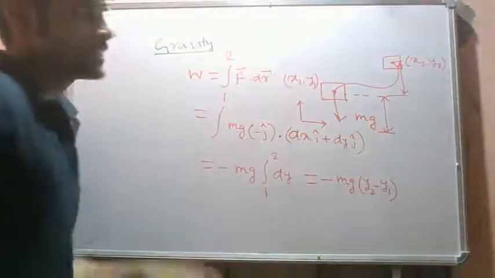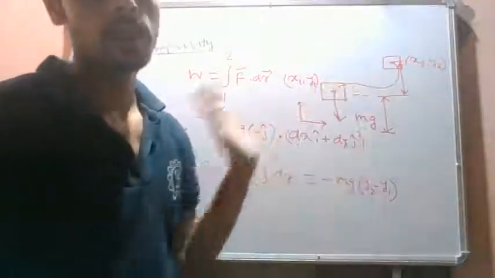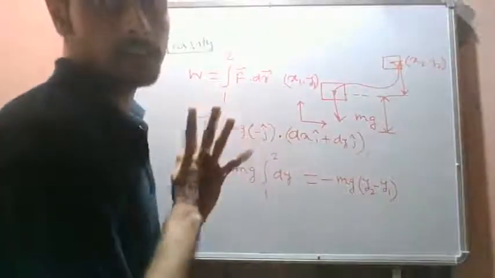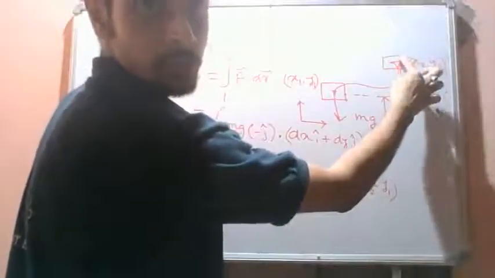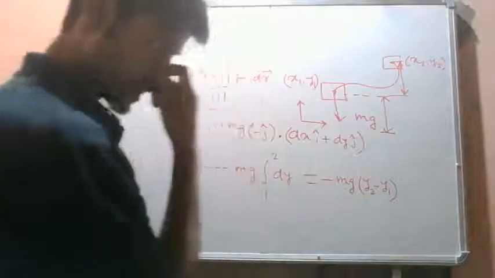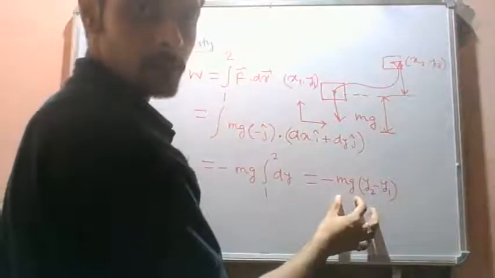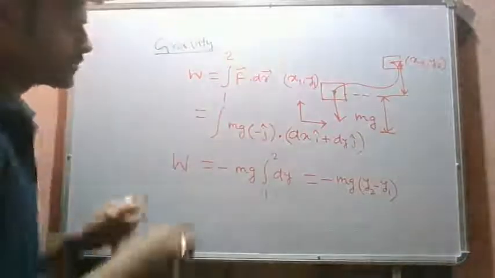So we see that the work done by gravity is independent of any path traversed, right? The work done by gravity only depends on the difference between the final and the initial positions, right? So work done by gravity depends only on the difference between the final position and the initial position. Okay, so work done by gravity is equal to minus mg times the difference between the final and the initial positions. Okay, so this is a very important conclusion.